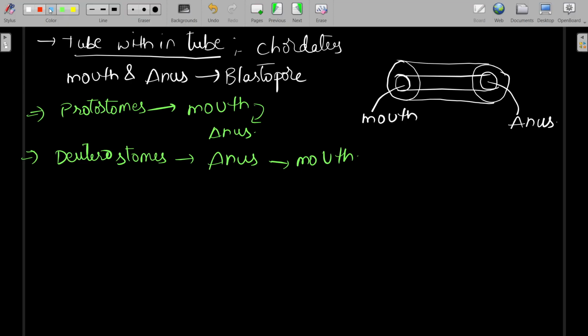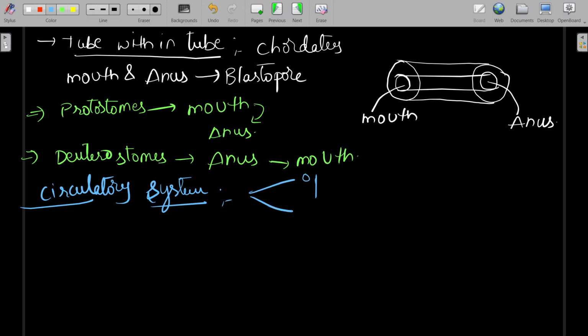Next, coming to the circulatory system. As we all know, the circulatory system is of two types. They are open and closed type of circulatory system.